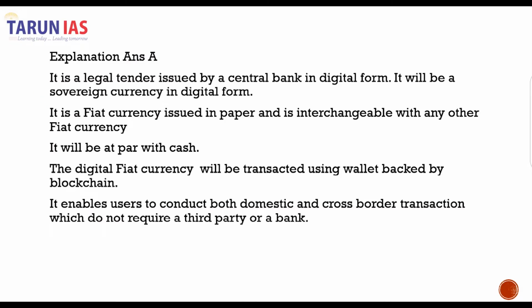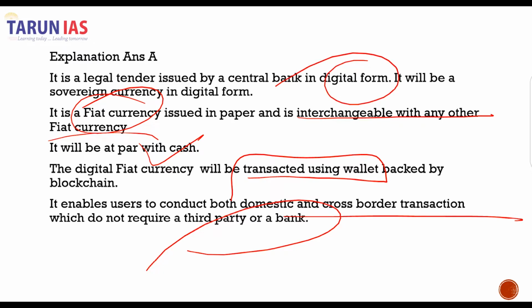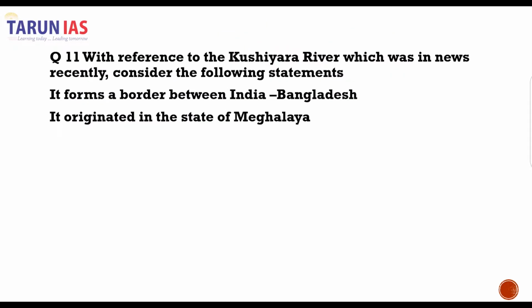So you can read the explanation here that it is going to be a fiat currency, which is interchangeable with any other fiat currency. It will be at par with the cash. It is going to be transacted using wallet, and then it will enable the users to conduct both domestic and cross-border transaction, which will not require the third party or the bank. It is going to be a central bank currency in the digital form. It is going to utilize the, what do we call it, blockchain technology. So let's move on to the next question.